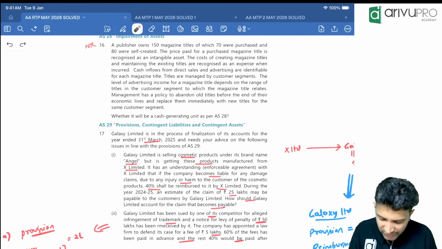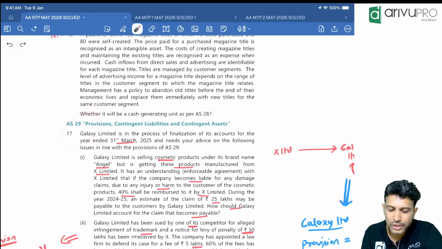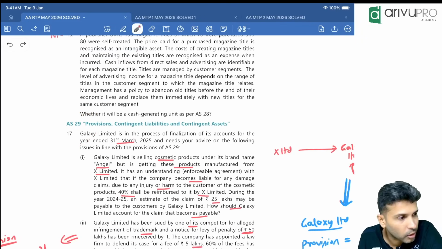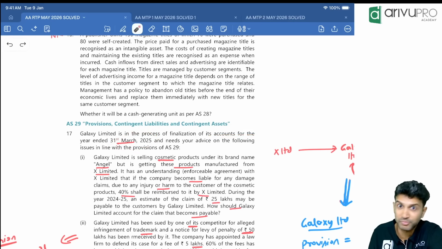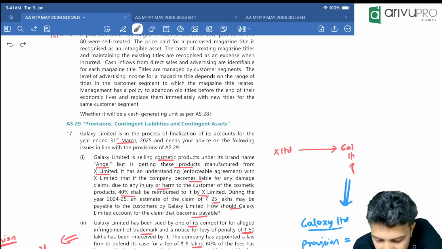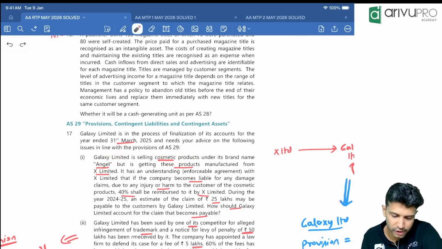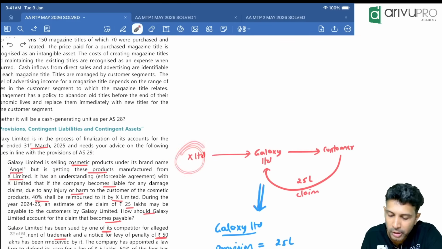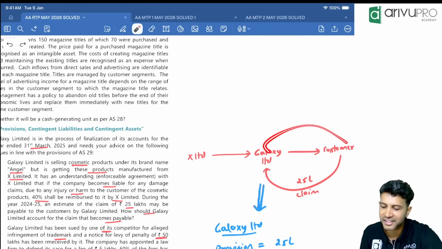We don't see this exact same question, so I'll quickly do it. AS 29 question. Galaxy Limited is in the process of finalizing its accounts for 31st March 2025 and they need your advice. Okay, that's good. We'll give that advice. Galaxy Limited is selling a cosmetic product under the brand name Angel. But it is getting the products manufactured from X Limited. X Limited will manufacture the product and sell it to Galaxy, and Galaxy now will put the brand name called Angel and sell it to the customer.